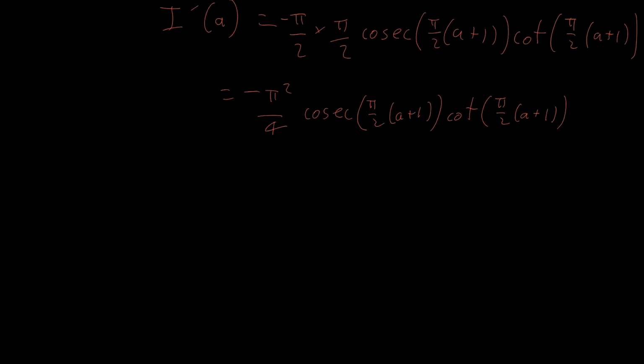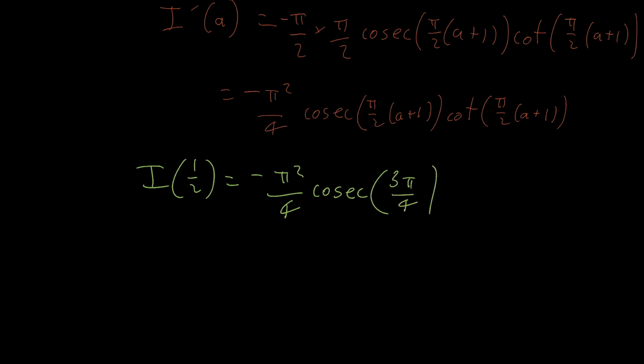Lastly, we wanted to plug in a equals a half to get our answer. So we have I prime of a half equals minus pi squared over 4, and now we have cosec of pi over 2 lots of a half plus 1, which will give us cosec of 3 pi over 4, and the same with the cotangent.